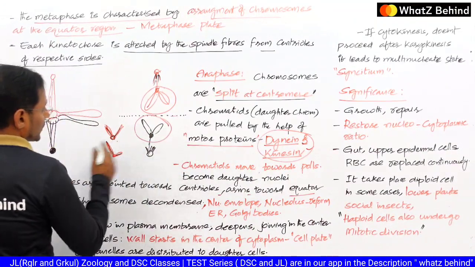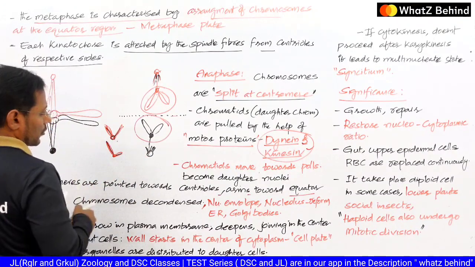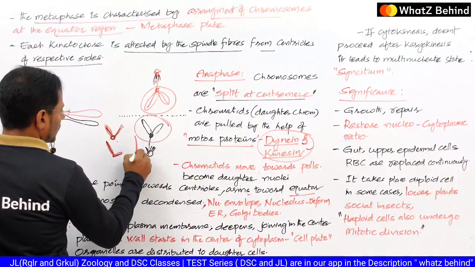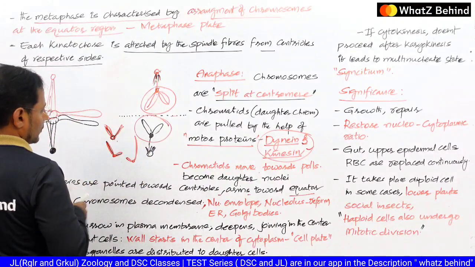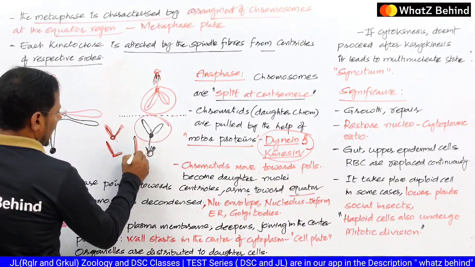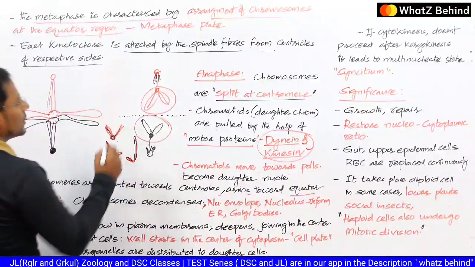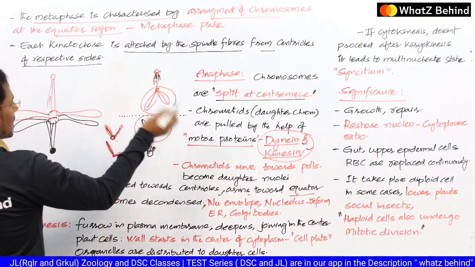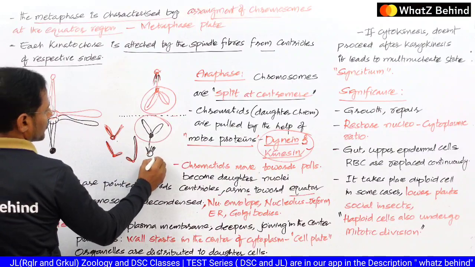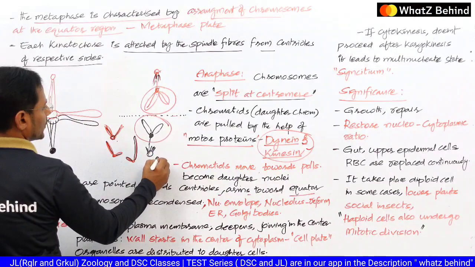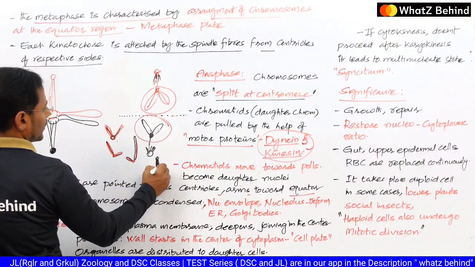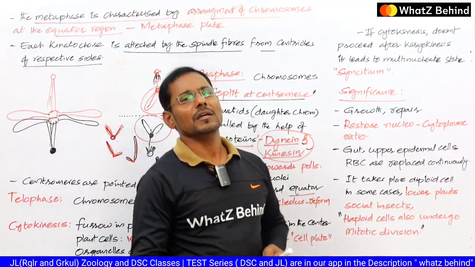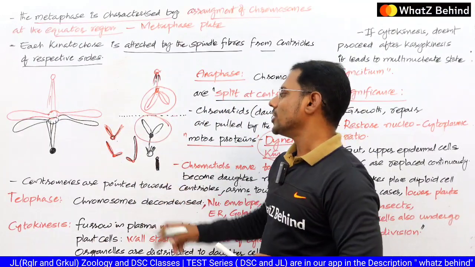Next one is the J shape. We can observe some kinds of chromosomes in the J shape in the anaphase stage. They are the subtelocentric or acrocentric chromosomes. Acrocentric chromosomes generally appear in the J shape in the anaphase stage, and the last one is the telocentric. Generally it appears in the rod shape, because only a single arm is present. So telocentric chromosomes appear in the rod shape.